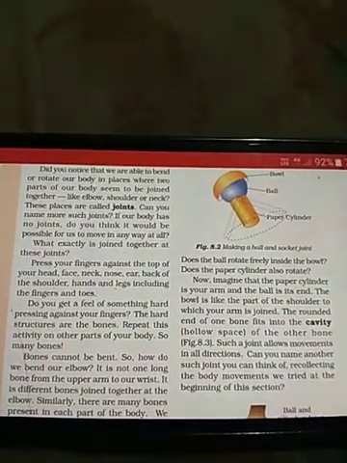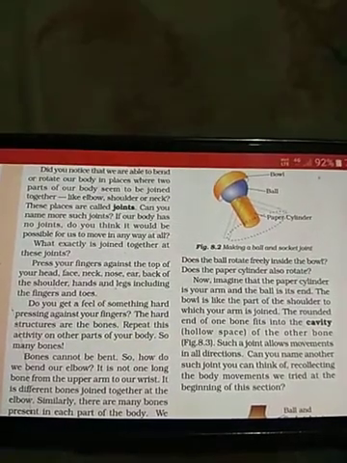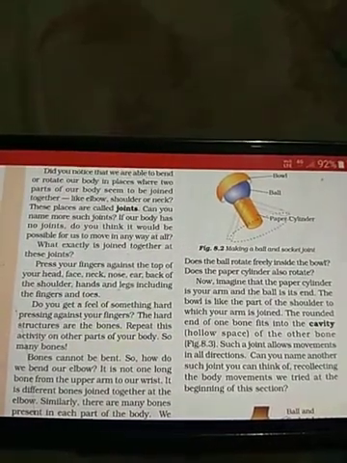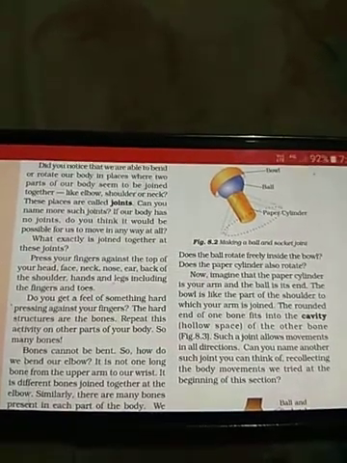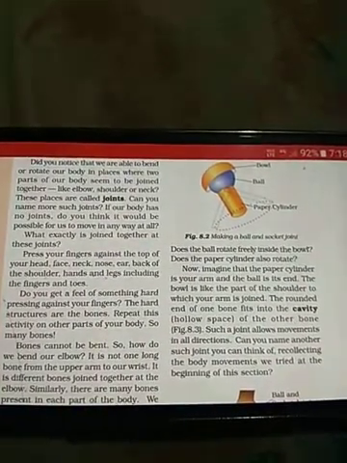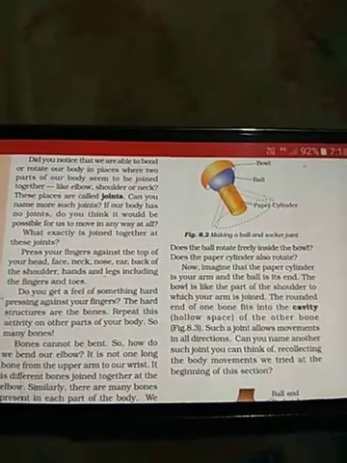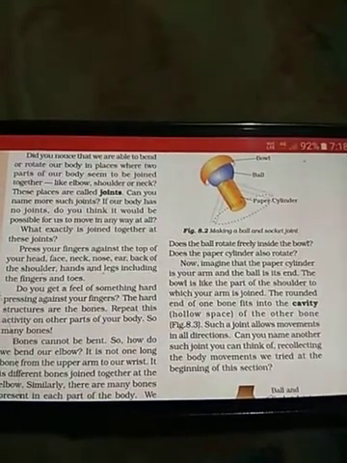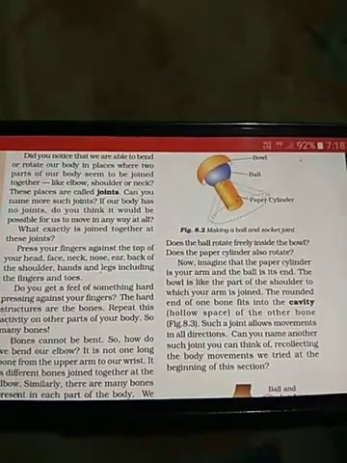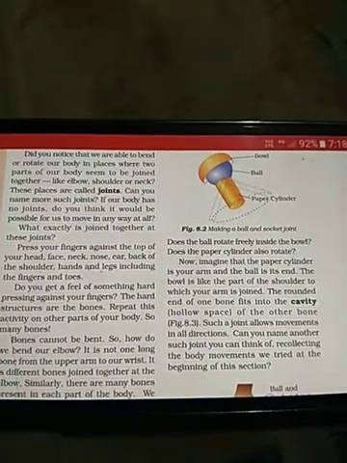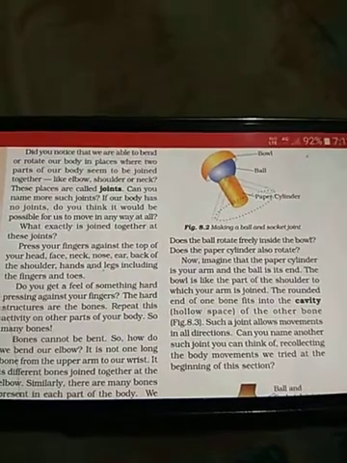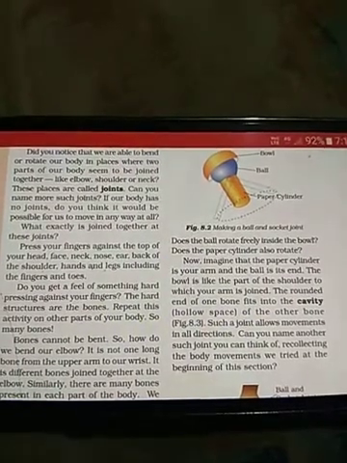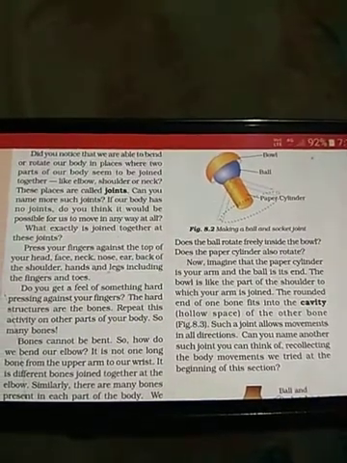The hard structures are bones. Yes, these hard structures are bones. You can repeat this activity with other parts of your body also. So how many bones can you count? No, we cannot count, but an adult human has 206 bones in the body.